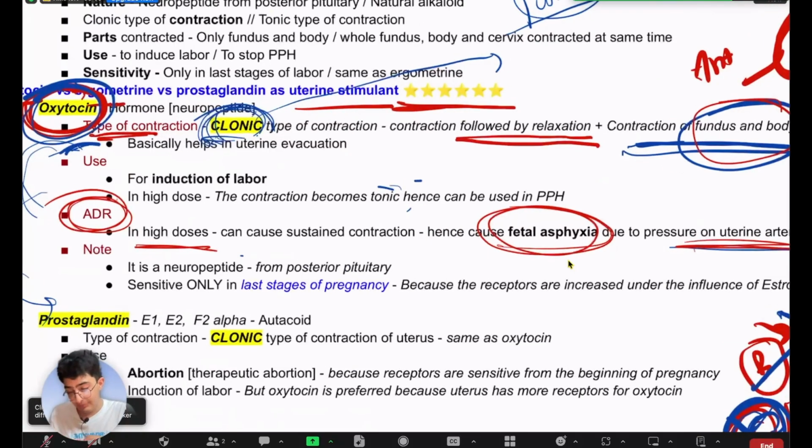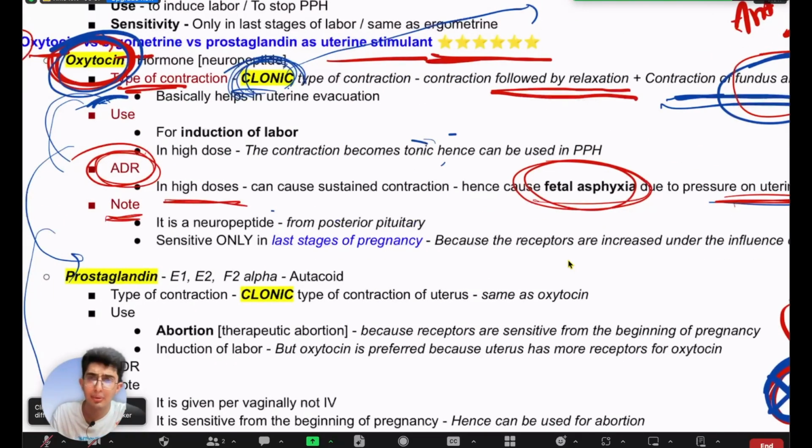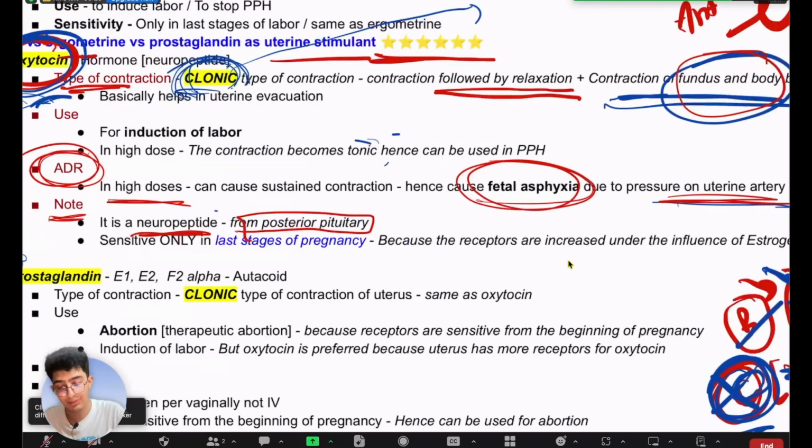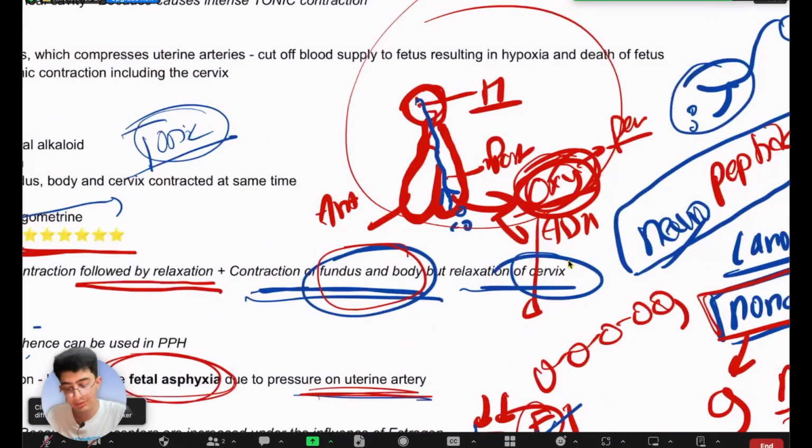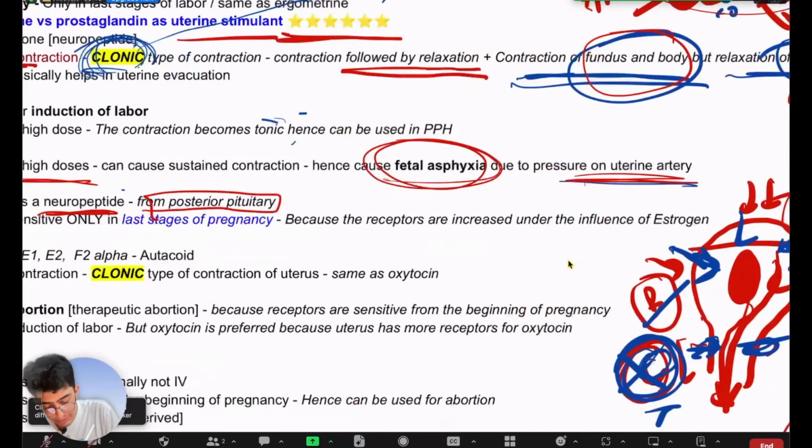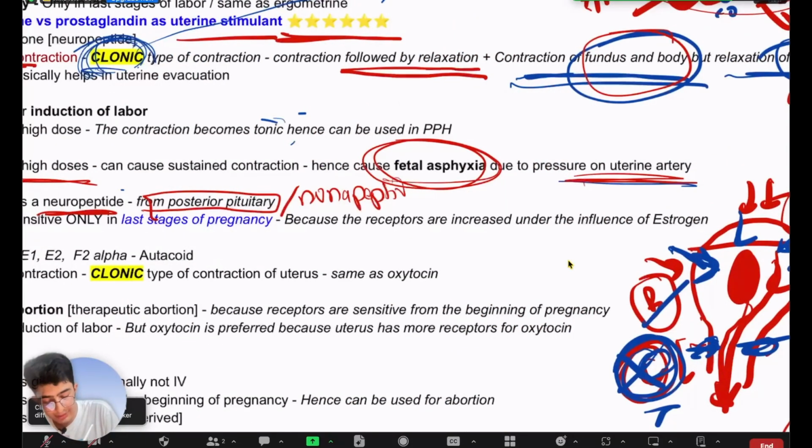Now, so that is the most important thing about oxytocin, right? I've explained most of the important concepts, right? So other important things are, it is a neuropeptide because it comes from the posterior pituitary, which I explained here at the beginning. It's a neuropeptide because it comes from the nerves and all that, right? It is also known as nonapeptide, right? And you can tell me why is it nonapeptide? It's because it is made out of 9 peptides.